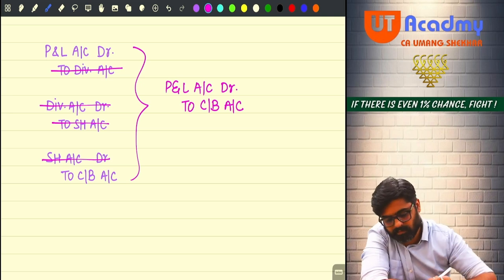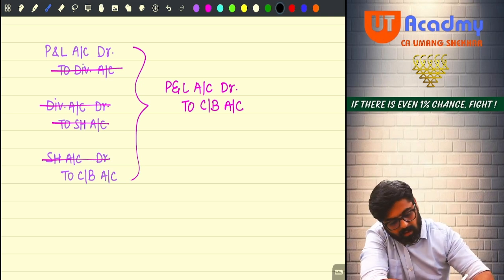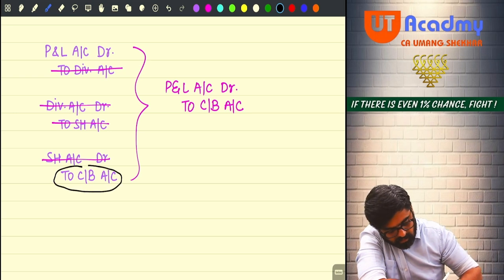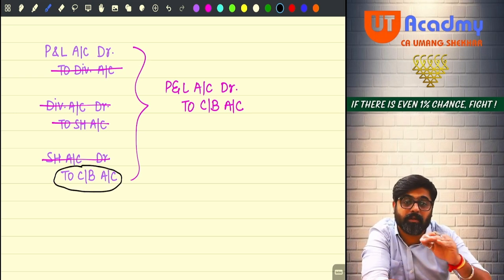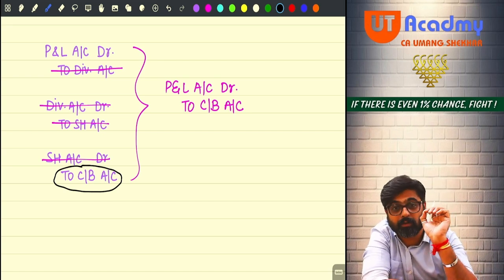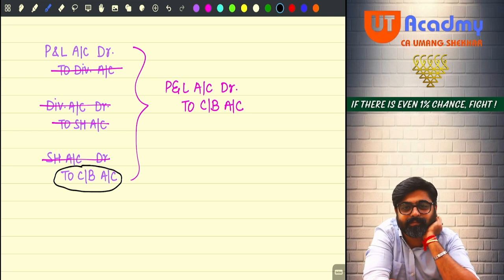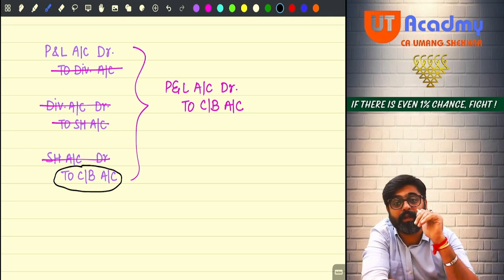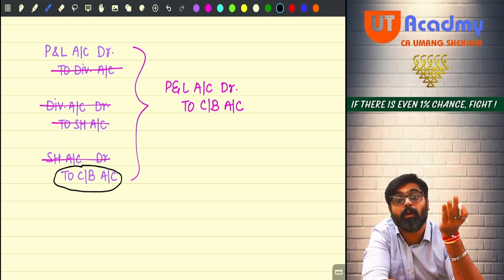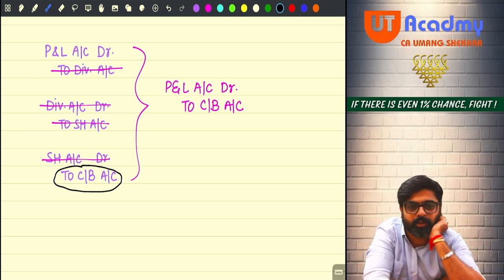What if instead of cash some asset is given? Don't you think it should also be treated as a dividend? What if instead of cash, instead of some asset, some debentures etc. are issued, bonus shares are issued?